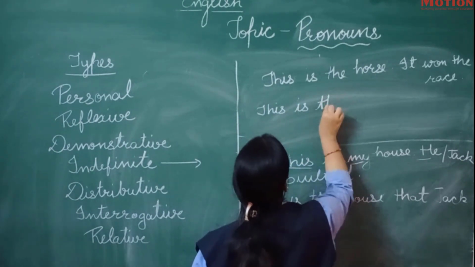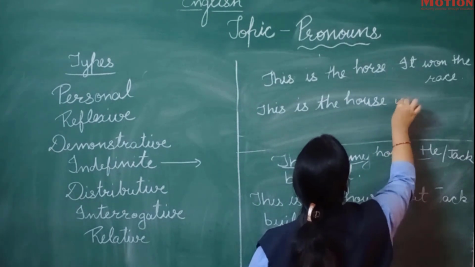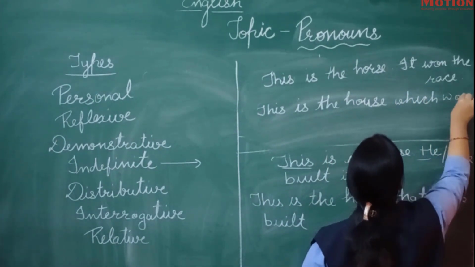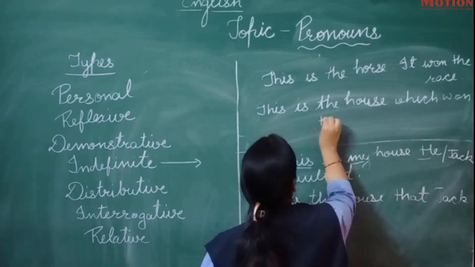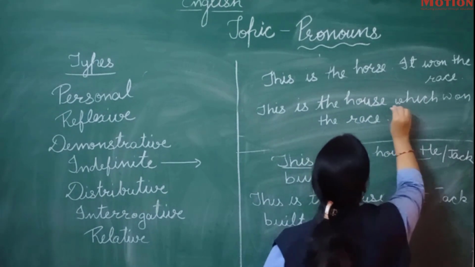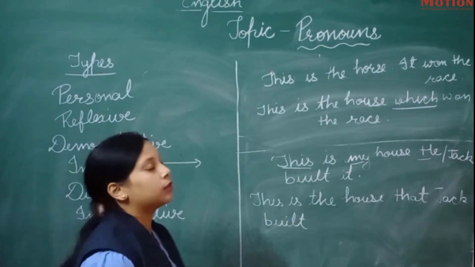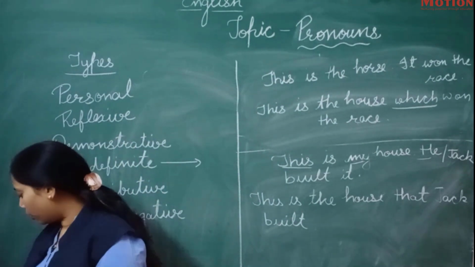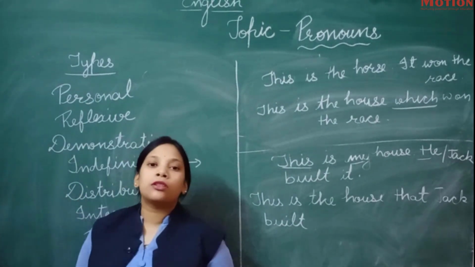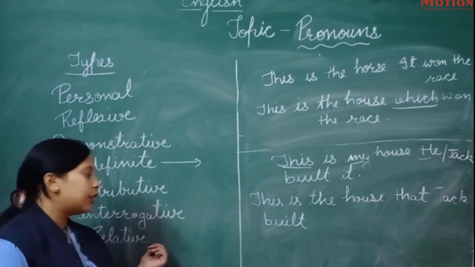This is the house which won the race. So which is the relative pronoun. I hope you have understood all the pronouns. Who, which, that, those joining words are known as relative pronouns.